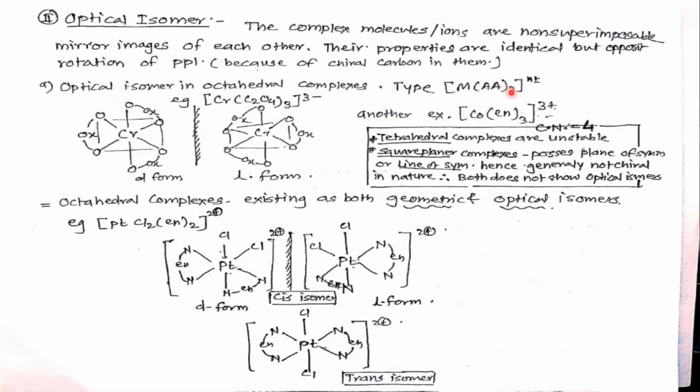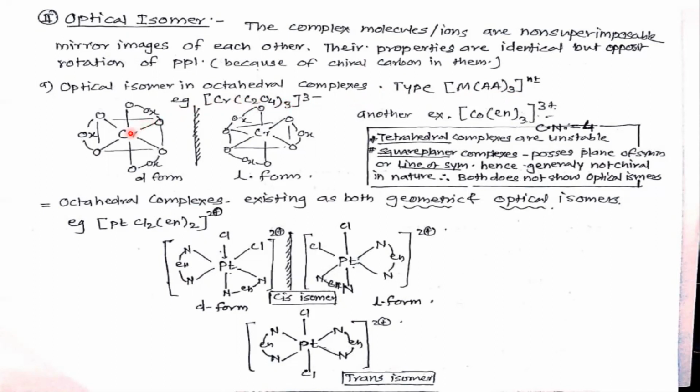The example is Cr oxalate 3, C2O4 3. Here each oxalate has 2 donor oxygens. So 3 times 2 is 6, so the coordination number is 6.